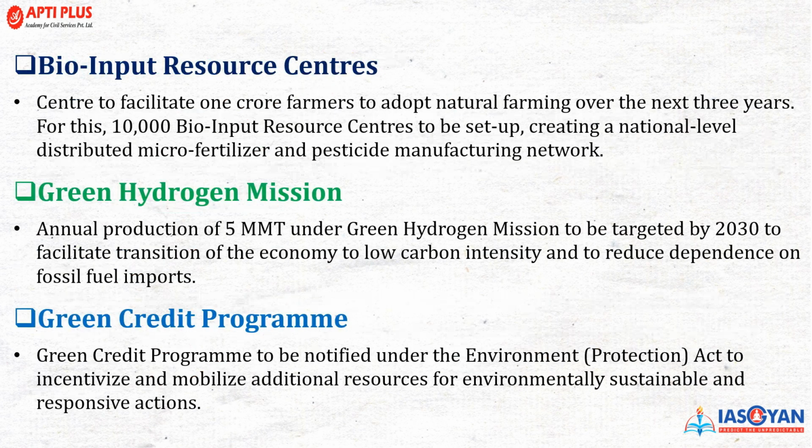Bio input resource centres have been mentioned under this Union Budget. So the centres will facilitate 1 crore farmers to adopt natural farming over the next 3 years. For this, 10,000 bio input resource centres to be set up, creating a national level distributed micro fertilizer and pesticide manufacturing network. Other scheme is Green Hydrogen Mission, annual production of 5 million metric tons under the Green Hydrogen Mission.